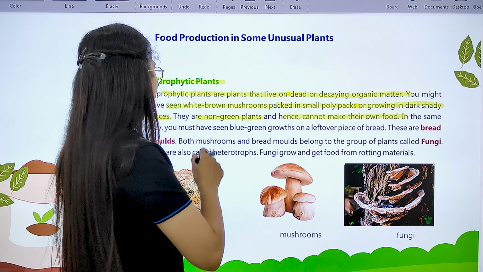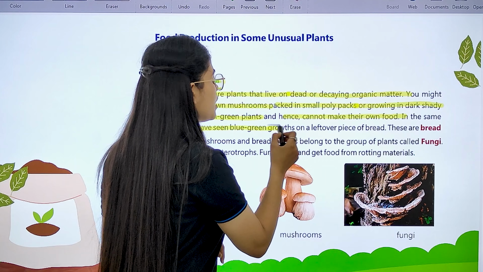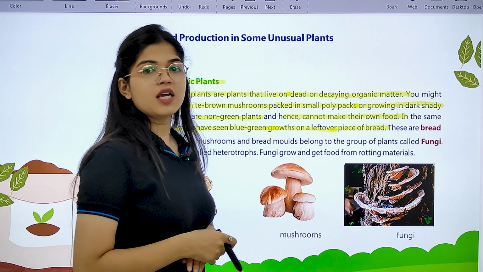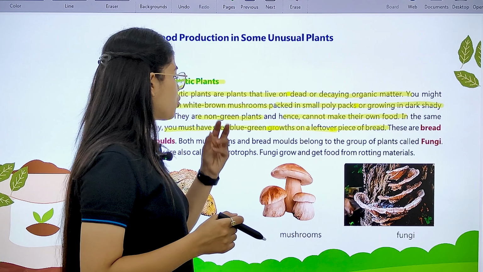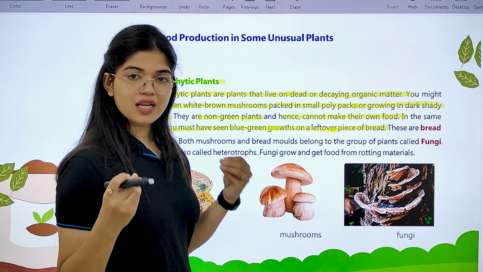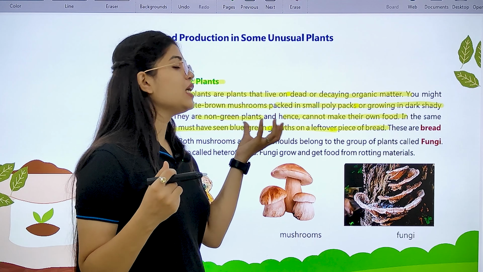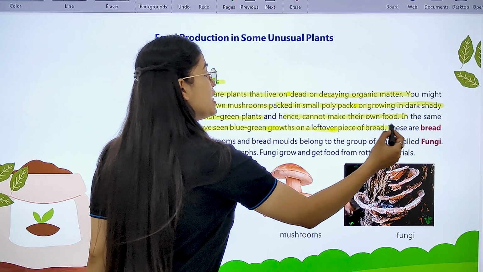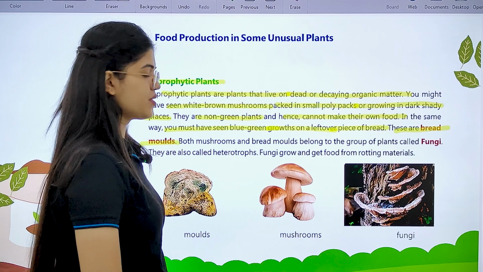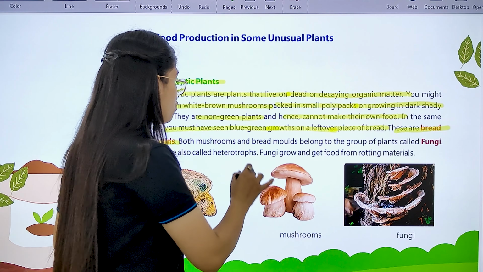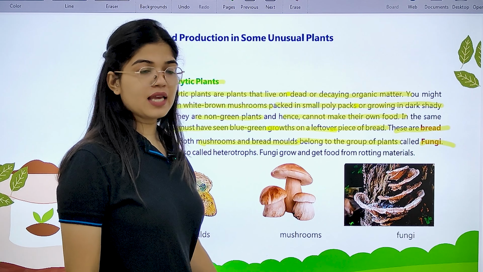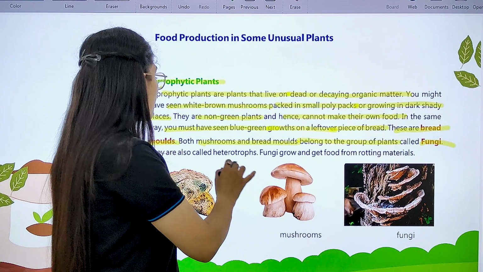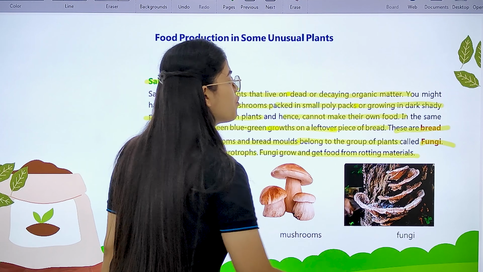Okay? Now, in the same way, you must have seen blue-green growth on a leftover piece of bread. Okay, you must have observed it also. On a leftover piece of bread, there is a growth of a specific organism, of a blue-green color. Okay, and these structures are known as bread molds. So both these, mushrooms and bread molds, belong to the group of plants which are called fungi. Okay, and fungi are also called heterotrophs. Then fungi grow and get food from rotting material.